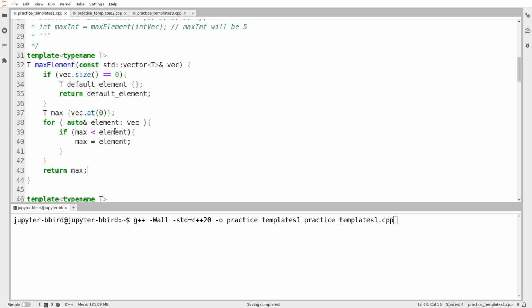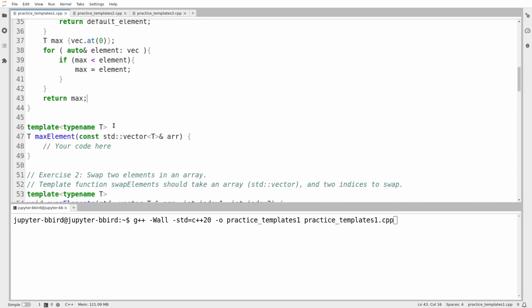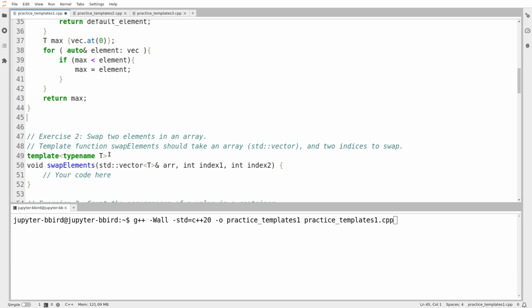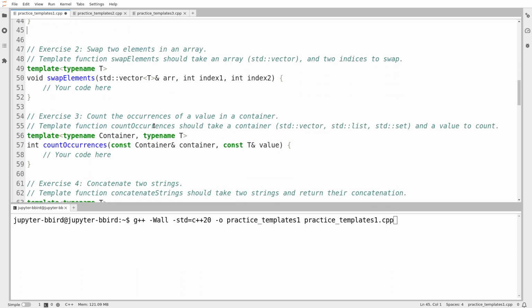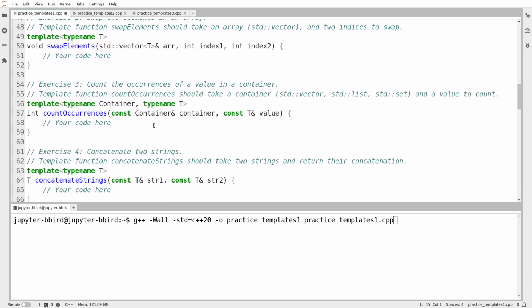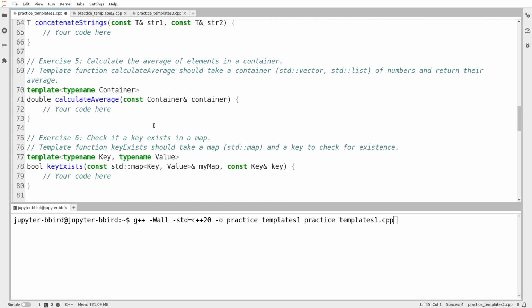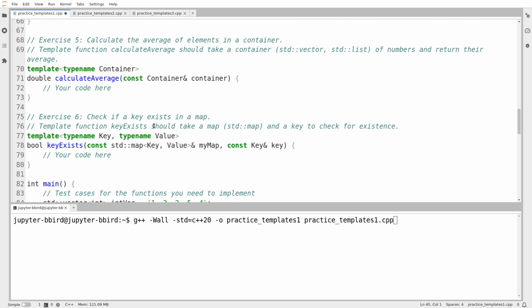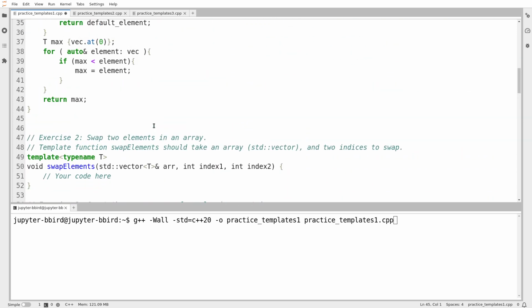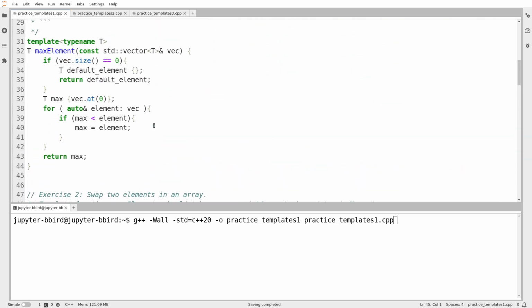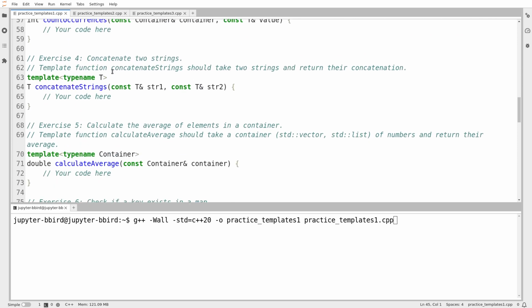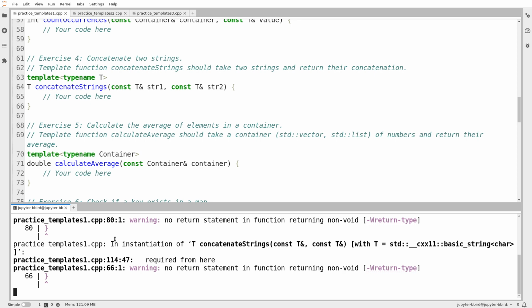Now, the next question is, can I run this? Oh, there's another copy of the max element signature from when I copied and pasted. I think if I want to run this code, I'm going to need to add return statements to everything else in the code. No, the way it's written, if I omit return statements, I'm going to get a lot of warnings, but I don't think the program will crash, except maybe for this one. But let's just see what happens.